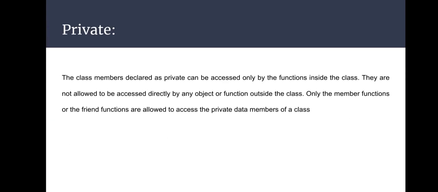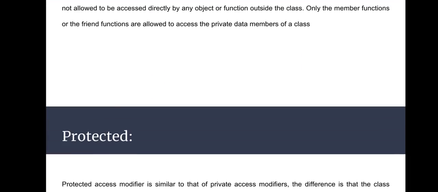Next, private. The class members declared as private can be accessed only by the functions inside the class. They are not allowed to be accessed directly by any objects or functions outside the class. Only the member functions of the class or the friend functions are allowed to access the private data members of a class.